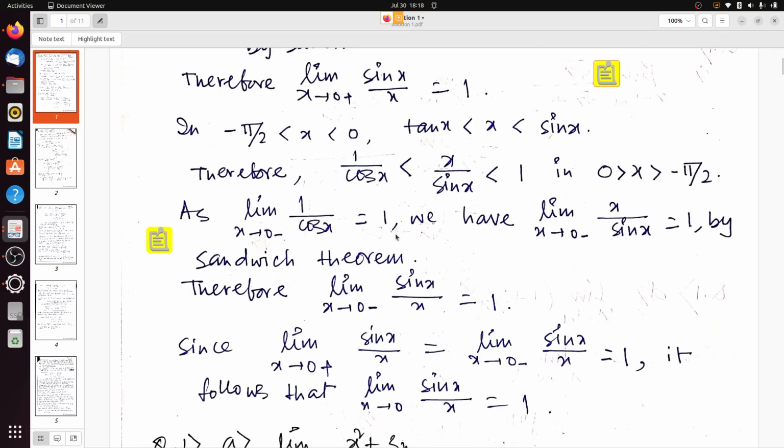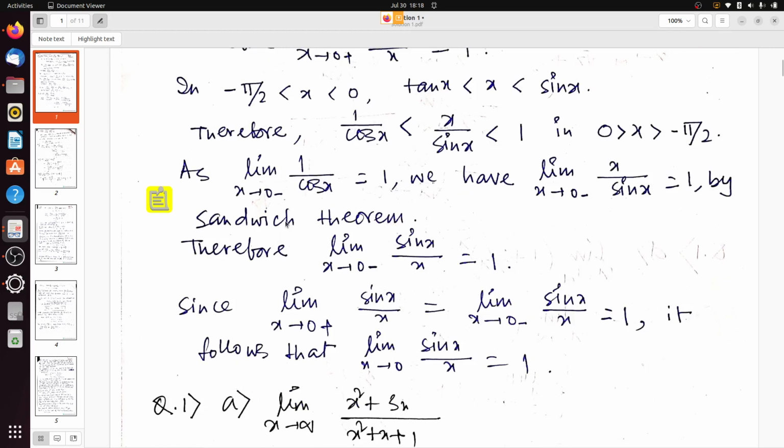So similarly, if we divide by sin x, we will get tan x divided by sin x, which is 1 by cos x. Here we will get x by sin x, and here we will get sin x by sin x, which equals 1, in minus pi by 2 less than x less than 0. Now as limit x tends to 0 minus, here we are considering the left hand limit, the value of 1 by cos x is actually 1.